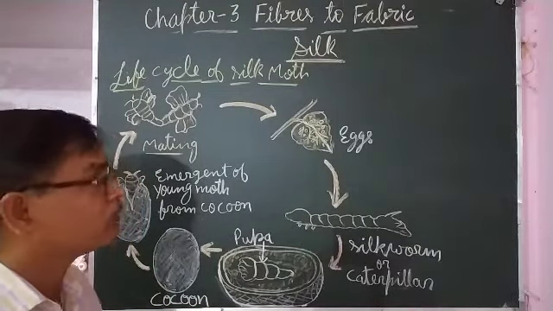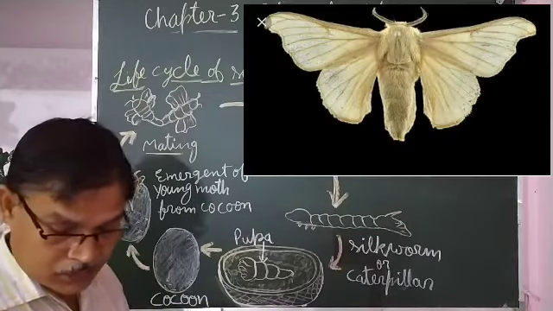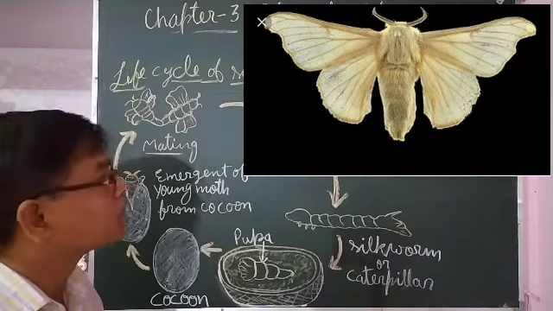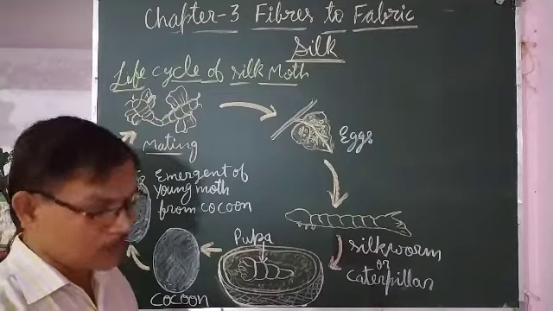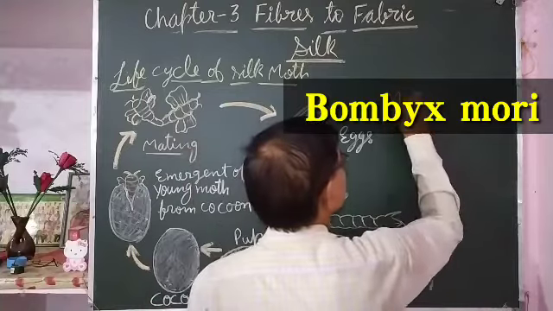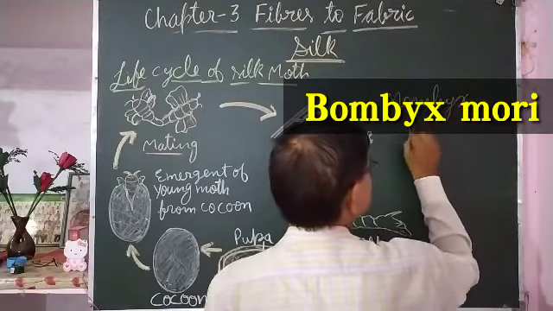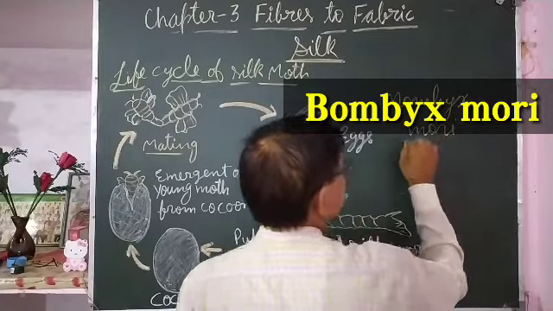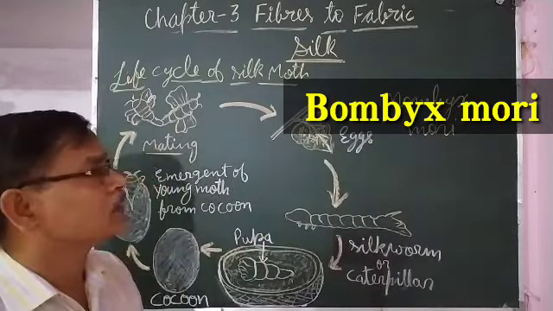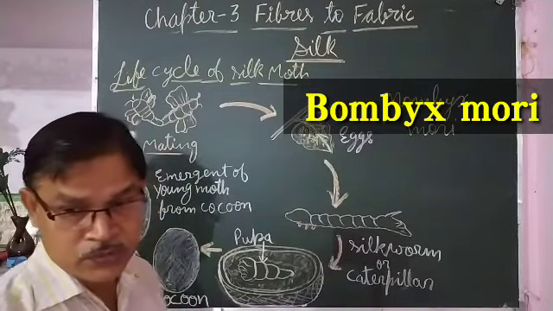Silk is obtained from a moth, that is called silk moth. That is an insect. The name of the silk moth is Bombyx mori. This is the scientific name of the silk moth. By this, silk is produced.